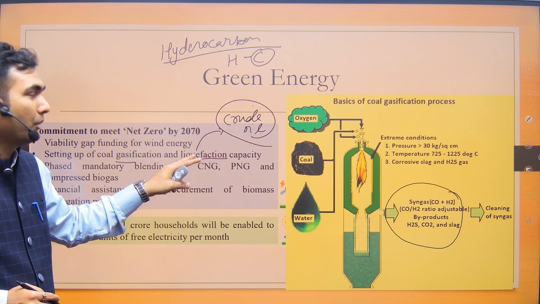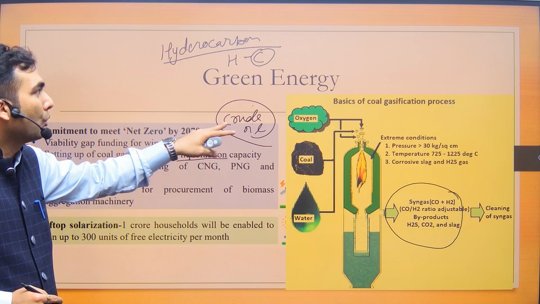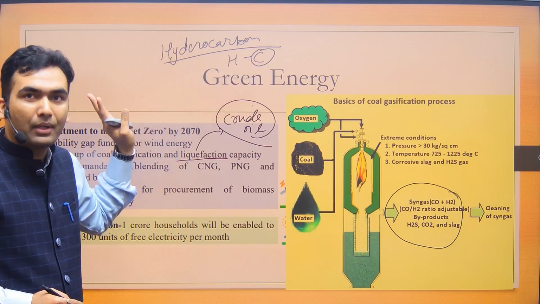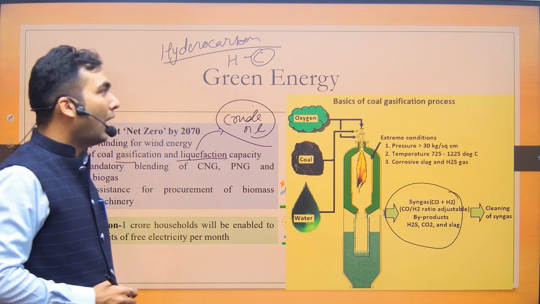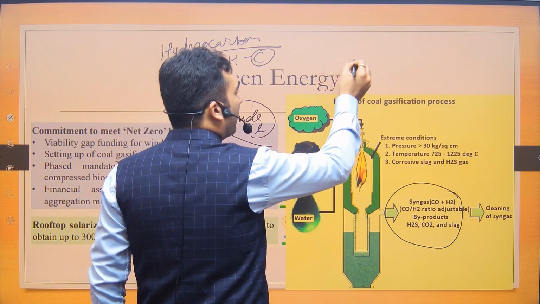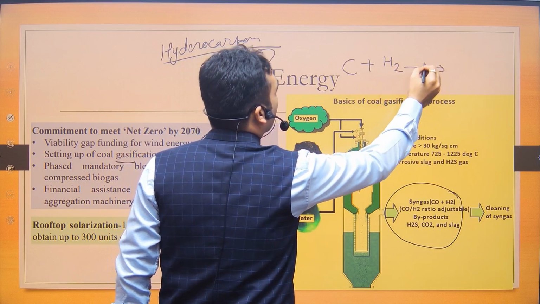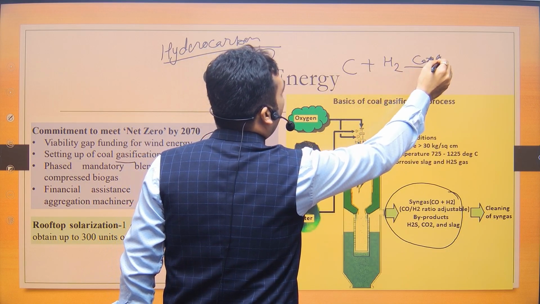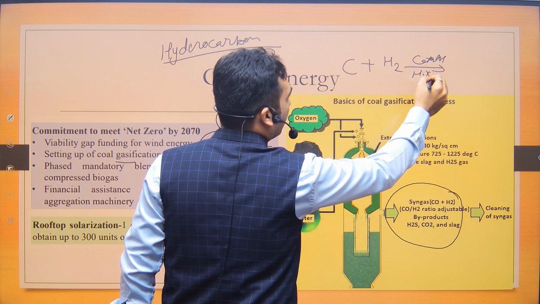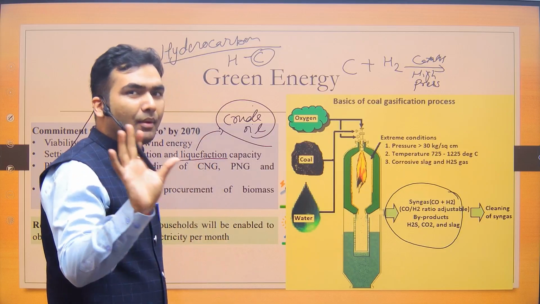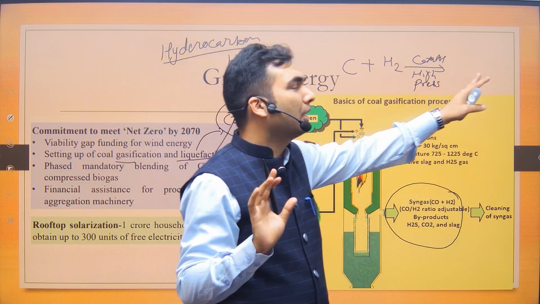How are you going to do it? Because coal is carbon, and crude oil is hydrocarbon, your objective is to attach hydrogen to the carbon. Okay? So how will you do it? You will bring coal together with hydrogen in the presence of some catalyst and high pressure, maybe high temperature also. We don't need to know that much detail, and it will convert into